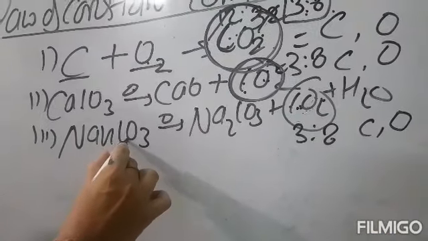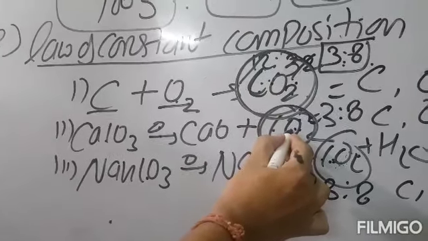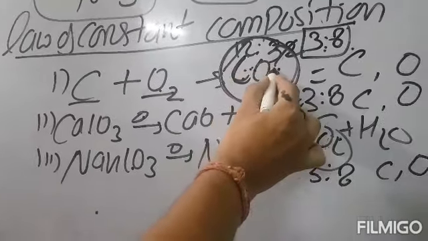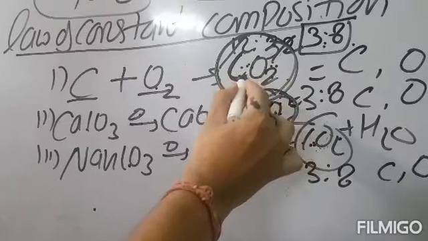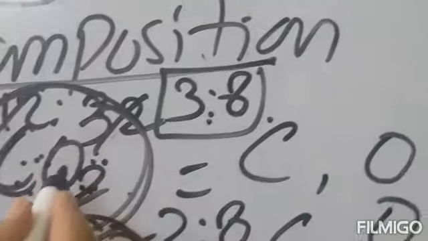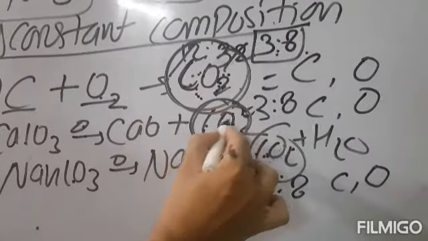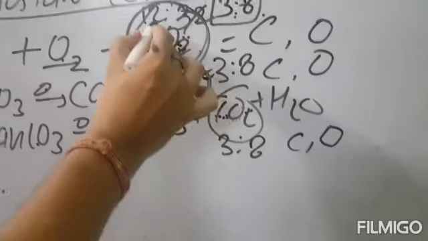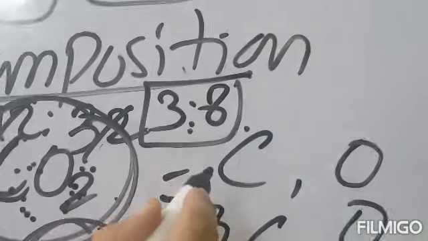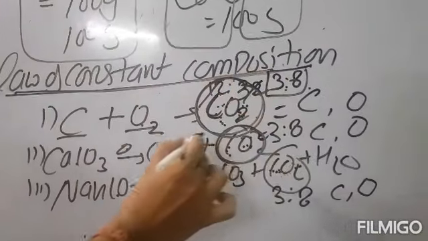So the definition says that a chemical compound, no matter from which source it is obtained, always contains the same elements, combined together in the same definite proportion by mass. Here also there are only two elements, carbon and oxygen, and the ratio comes 3:8. So this is the second law, that is the law of constant composition.